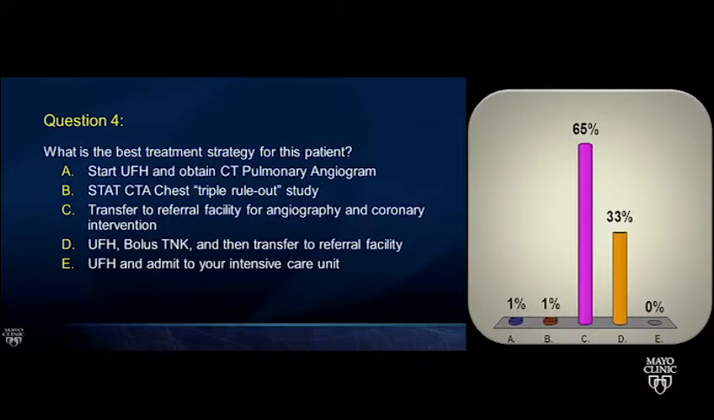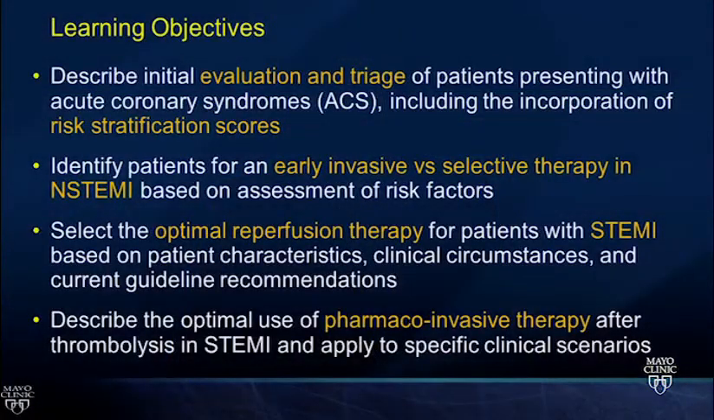All right. So let's call Peter up and talk to us about reperfusion strategies in the acute coronary syndromes. So no relevant disclosures, I think. We have 4 learning objectives to get through, and really the talk can be divided in half. The first half is NSTEMI, the second half is STEMI. And in the first half, we're going to look at the evaluation and triage of acute coronary syndrome, and in particular, how to incorporate risk stratification scores into your decision making. Then we're going to look to identify patients for early invasive versus a selective approach in NSTEMI. So who goes to the cath lab and when.